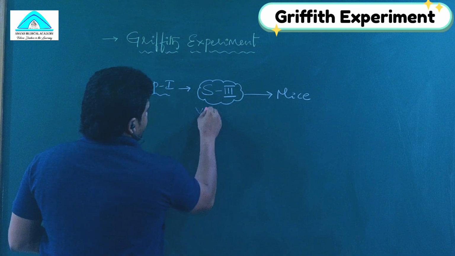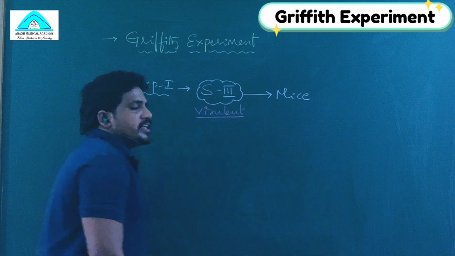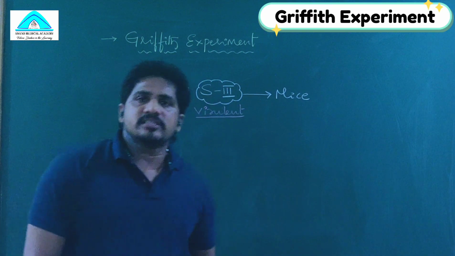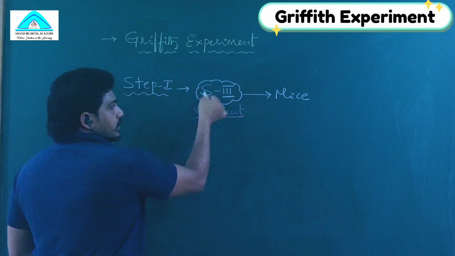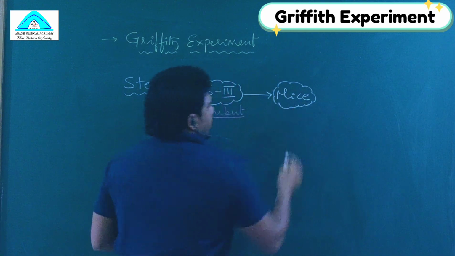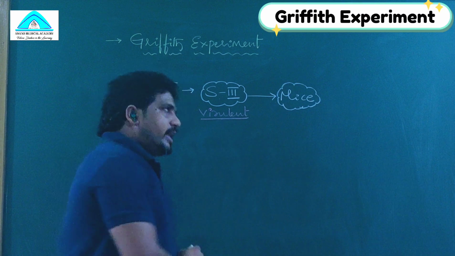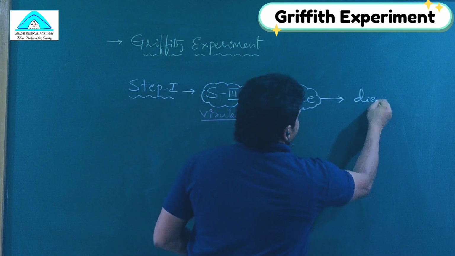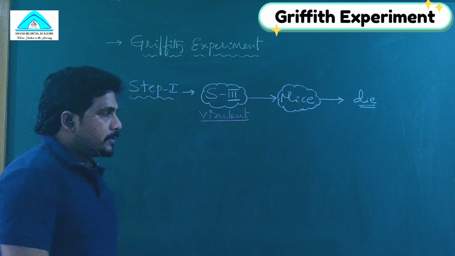It is virulent, meaning pathogenic. It can cause a disease, sometimes fatal. Fatal means death. So when this strain enters the mice, they get infected by pneumococcal infection, and due to the severe infection, the mice died. That is the result of the first step.